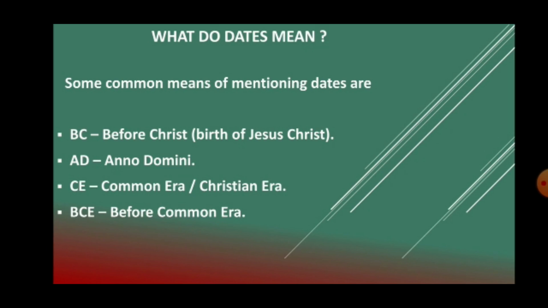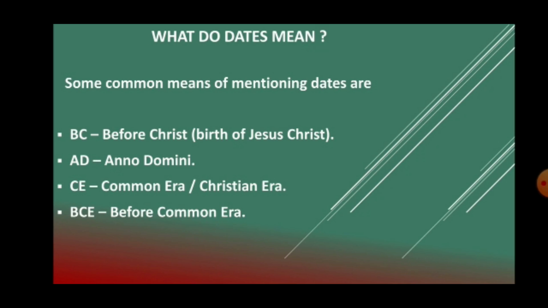B for before, C for Christ. The next term is AD, which is a Latin word with an expansion, Anno Domini. A for Anno, D for Domini, which means in the year of the Lord. The Lord here is Jesus Christ.